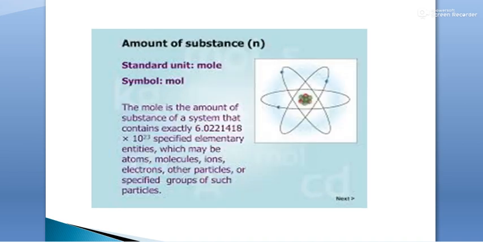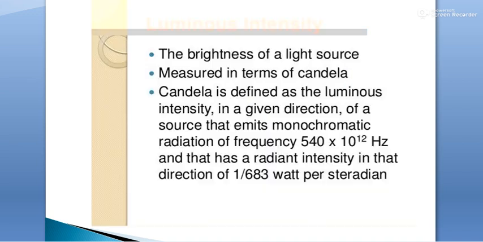Next physical quantity we have is amount of substance. The standard unit we use is the mole and the symbol is mol. The mole is the amount of substance of a system that contains exactly 6.02214 into 10 raised to power 23 specified elementary entities, which may be atoms, molecules, ions, electrons, other particles, or specified groups of such particles.